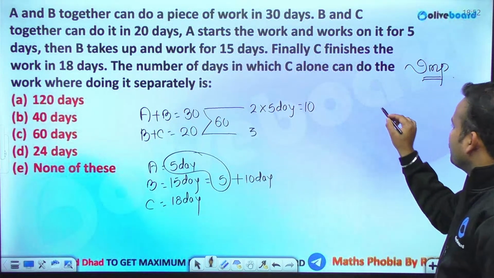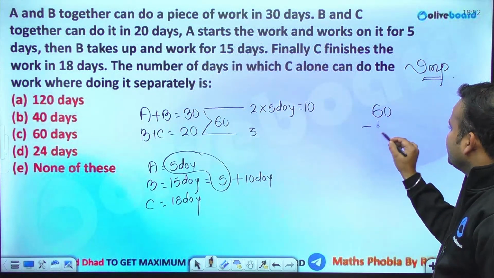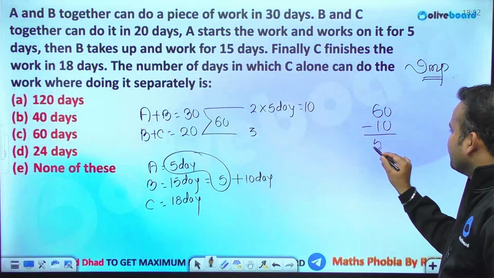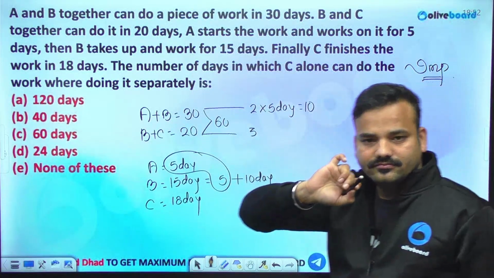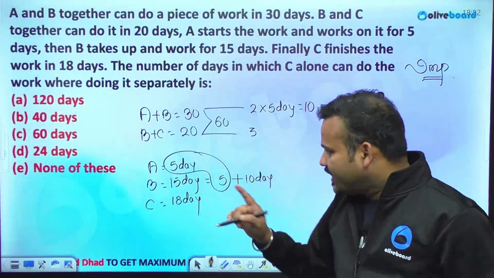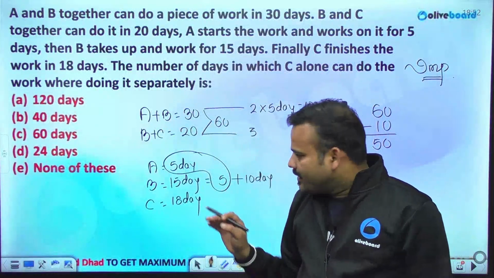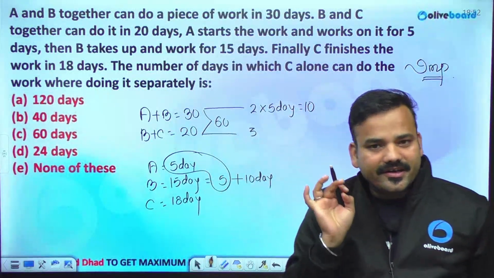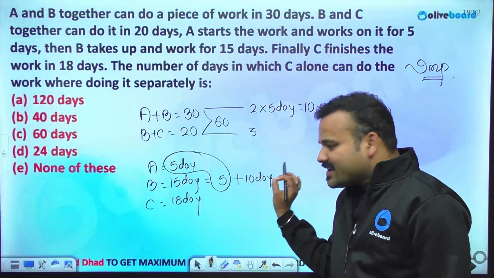What was the total amount of work? That is 60. 10 units of work is being completed, so the remaining work is 50. Clear? Now A is eliminated. B's 5 days work is being eliminated. B's 10 days work is remaining.